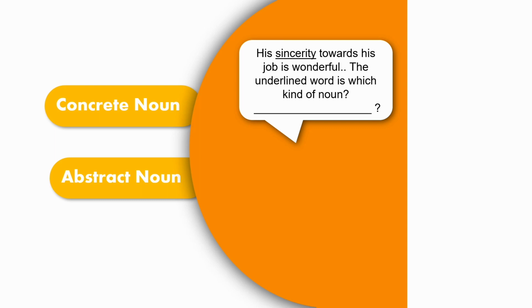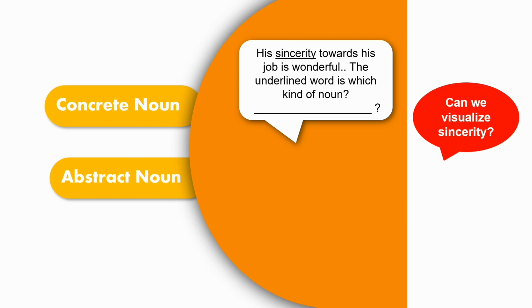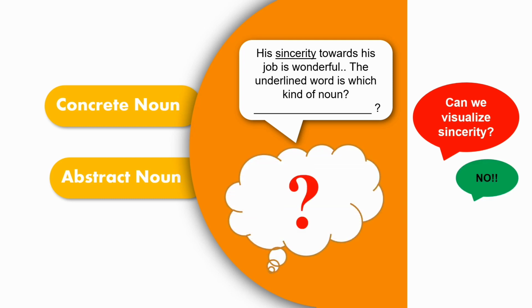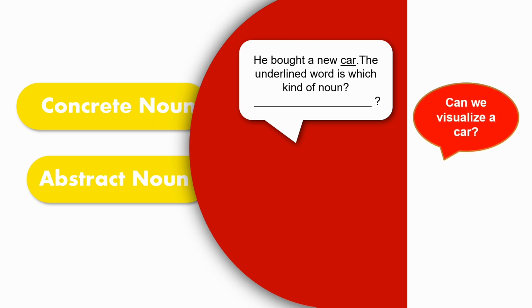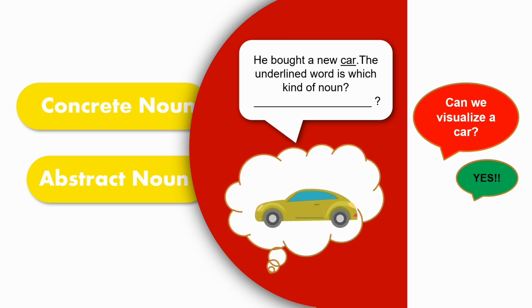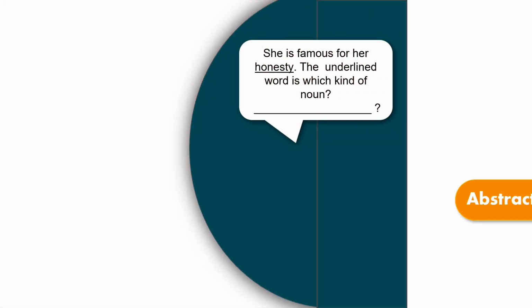His sincerity towards his job is wonderful. The underlined word is which kind of noun? Can we visualize sincerity? No. So it would be abstract noun. He bought a new car. The underlined word car is which kind of noun? Can we visualize a car? Yes. So it would be concrete noun.